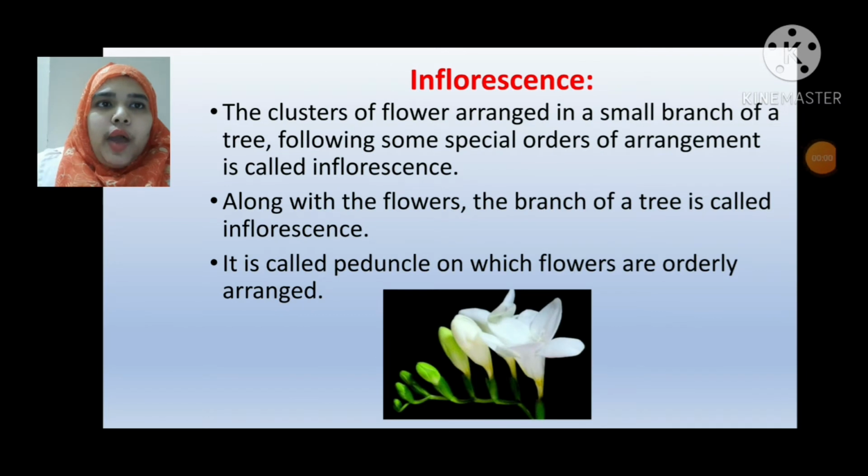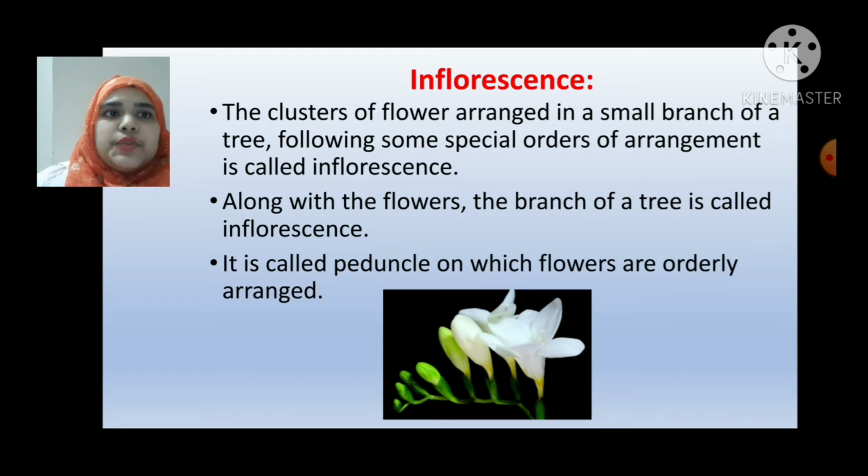Now we'll know about inflorescence. The cluster of flowers arranged in a small branch of a tree following some special orders of arrangement is called inflorescence. Along with the flowers, the branch of a tree is called inflorescence. It is called peduncle on which flowers are orderly arranged.